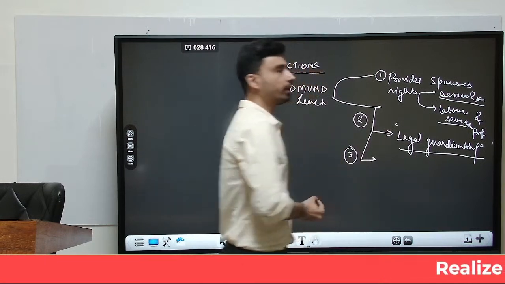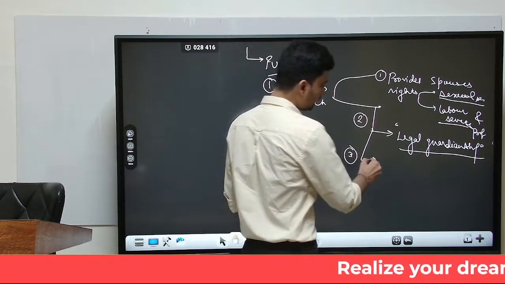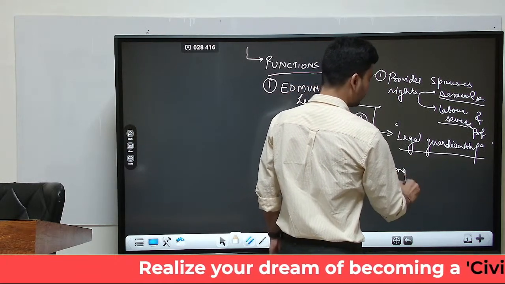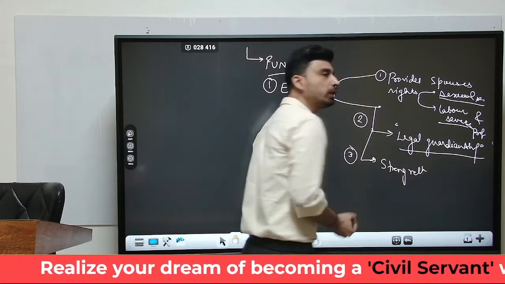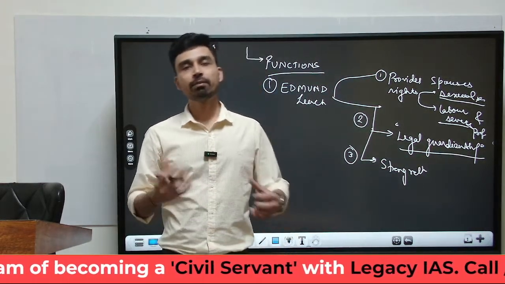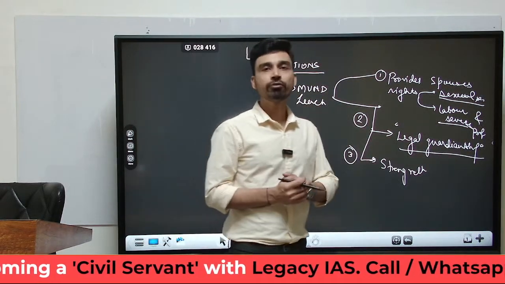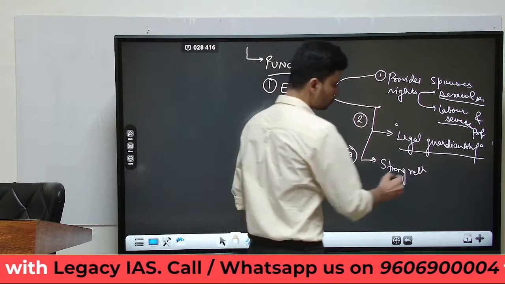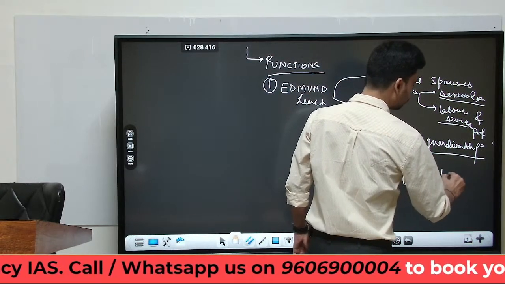The third function is the development of a very strong relationship, not only between the individuals who are marrying, but it also establishes a strong and substantial relationship between the kin groups of both bride and groom. So, a strong relationship between kin groups.